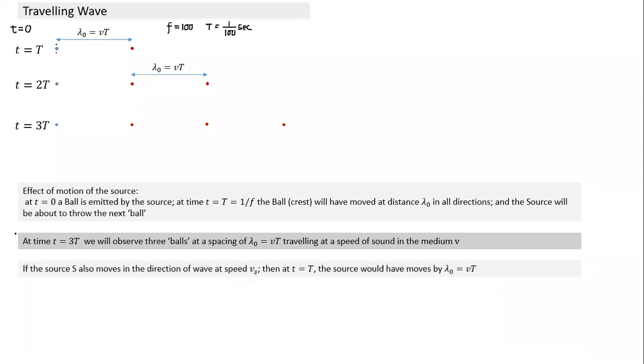Let's remember the source also moves in the direction of the wave at a speed vs. This is the speed at which Vikram starts moving, towards the right, towards Jaideep. He wants to talk to Jaideep, or maybe pick a fight. So the source starts moving with speed vs. How would this figure change? This is a snapshot taken at T, 2T, and 3T. Can you all visualize how the figure would change?